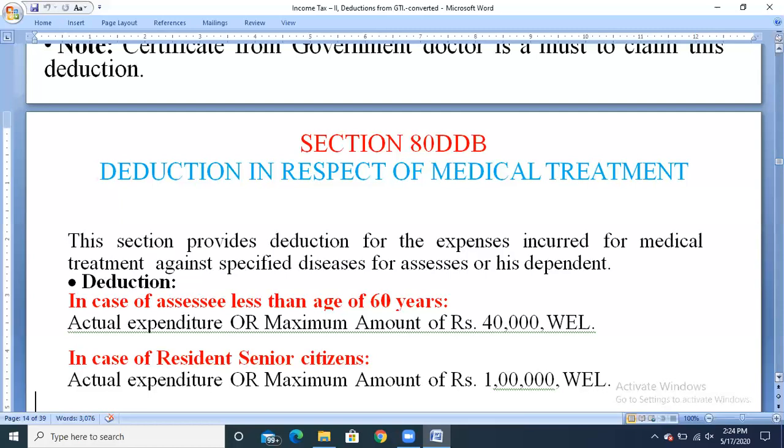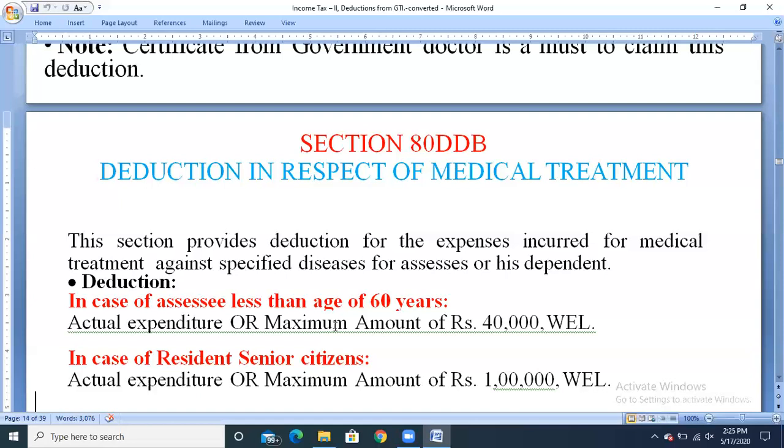And the deduction amount will be, in case of an assessee less than the age of 60 years, that is, who is not a senior citizen, the actual expenditure or a maximum amount of rupees 40,000. He can claim whichever is the lesser value. In case of resident senior citizens, actual expenditure or a maximum amount of rupees 1 lakh he can claim.